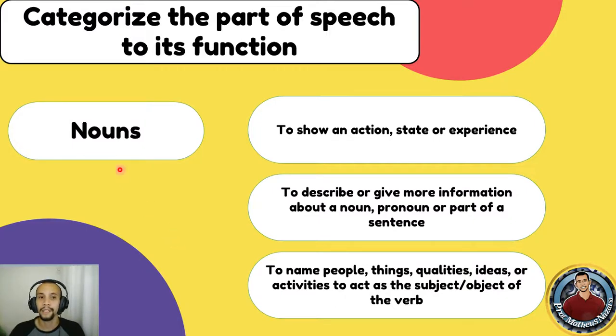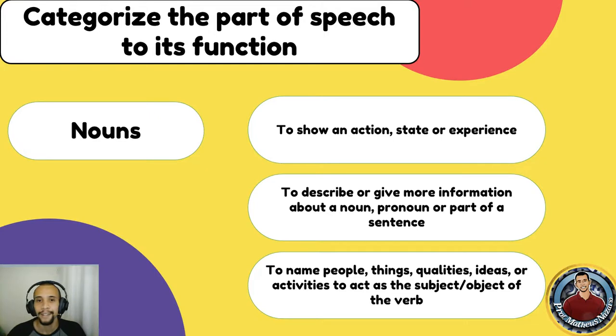The first one is nouns, right? The first category would be noun or nouns. So what do you think of it? How does it behave in a sentence? To show an action, state, or experience? To describe or give more information about a noun, pronoun, or part of a sentence? Or to name people, things, qualities, ideas, or activities, to act as the subject or object of the verb? Now you can pause the video and think a little bit about it and choose an option.